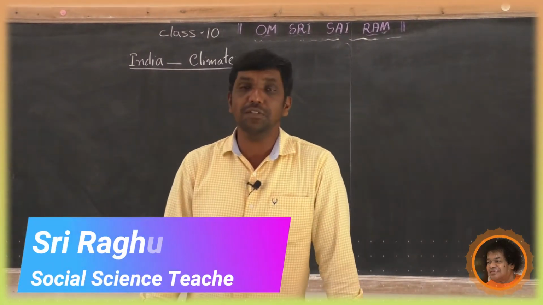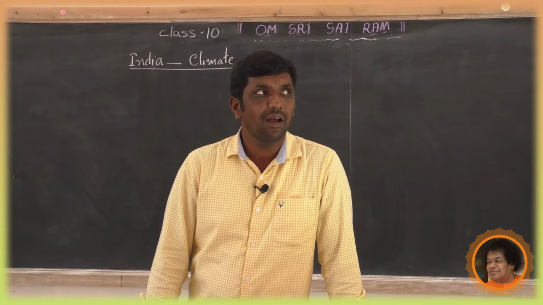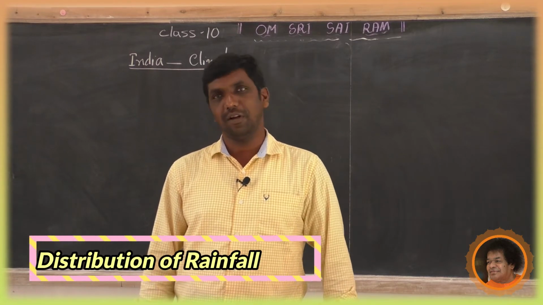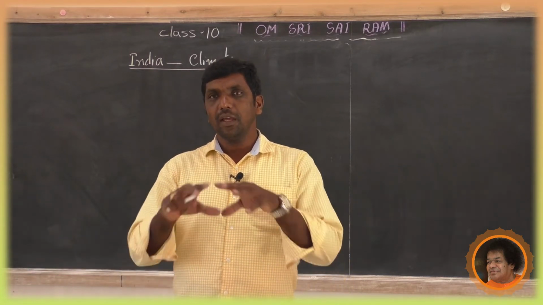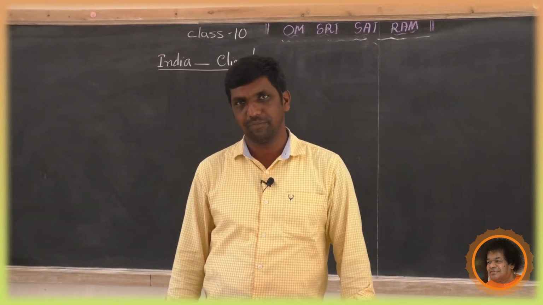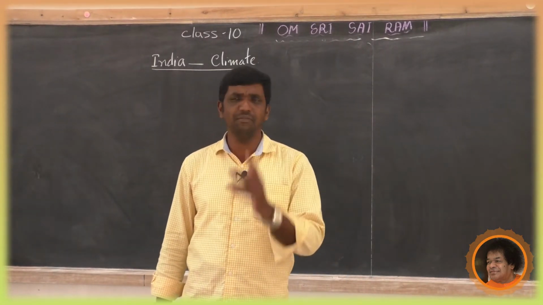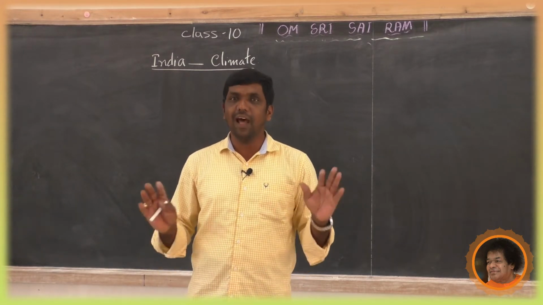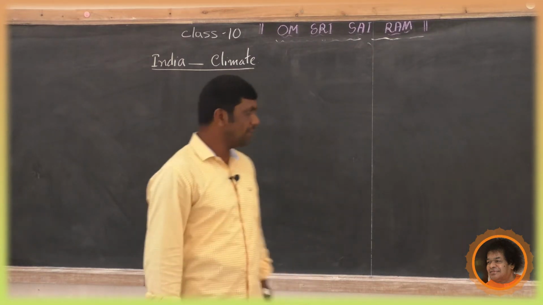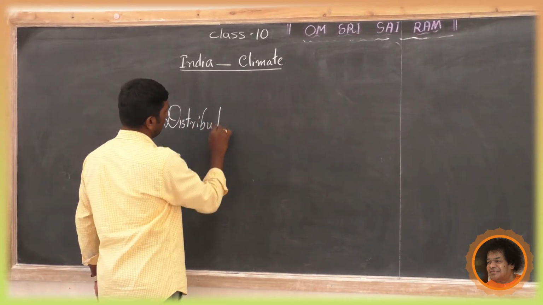Dear students, in the previous class we discussed retreating monsoon, winter season, rainy season. Today we are moving to the next part, the distribution of rainfall. See, the distribution of rainfall across India is not similar. Somewhere the rainfall becomes heavy. Somewhere, like the Thar Desert, scanty rainfall occurs. Today we are going to see the distribution of rainfall in India.